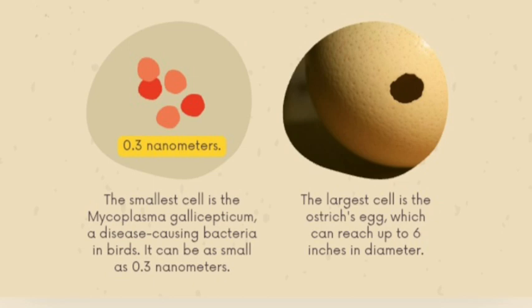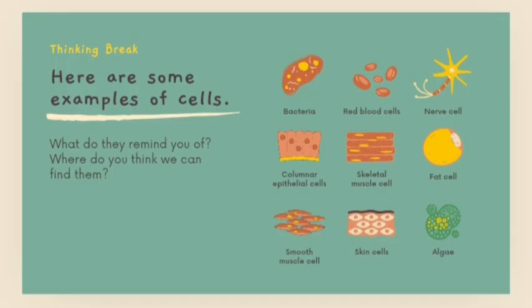The smallest cell is Mycoplasma gallisepticum, a disease-causing bacteria in birds. It can be as small as 0.3 nanometers. The largest cell is the ostrich egg, which can reach up to 6 inches in diameter. So these two are examples of the smallest cell and the largest cell.